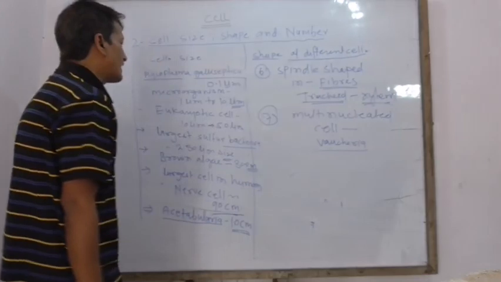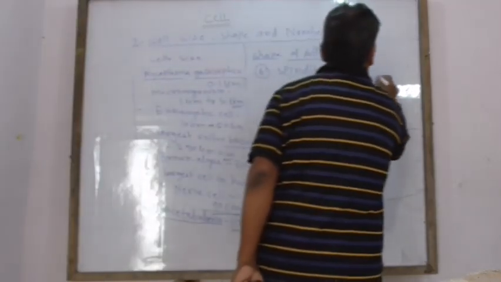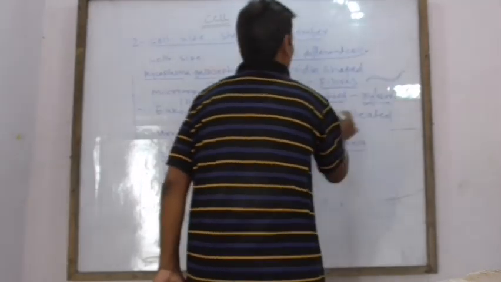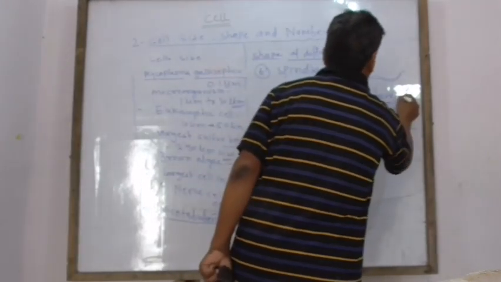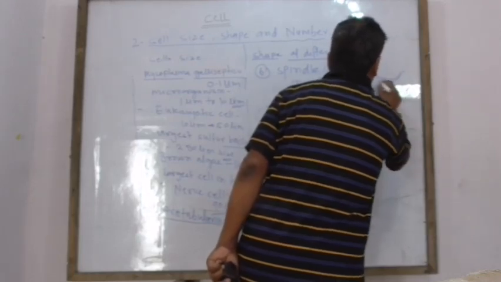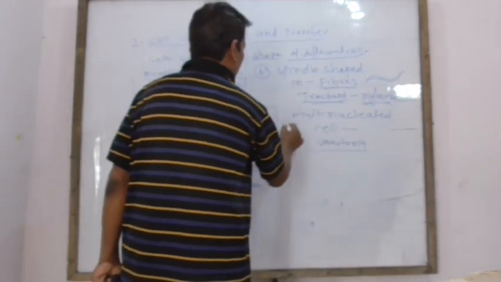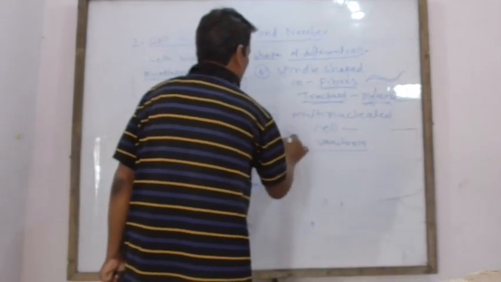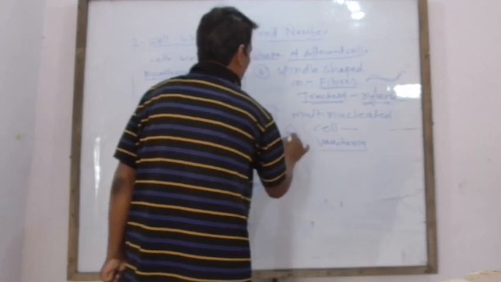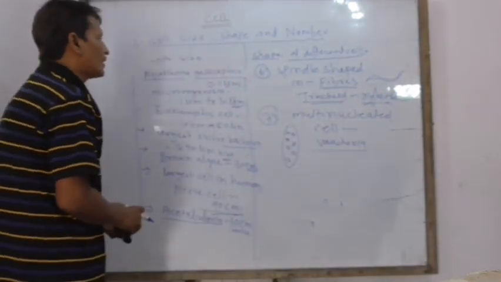These are the different shapes. Fibers and tracheids in xylem also have a large lumen. A multinucleate cell has many nuclei.